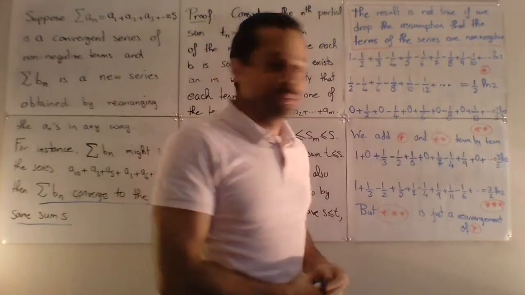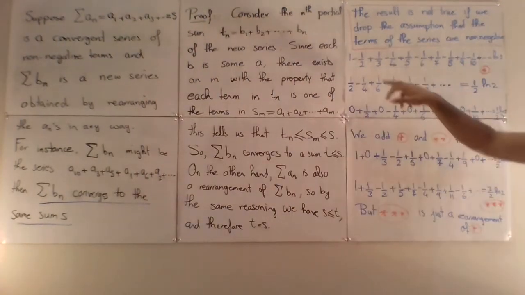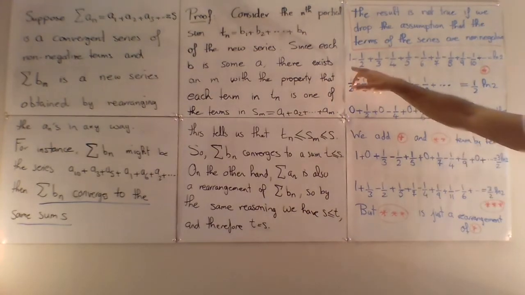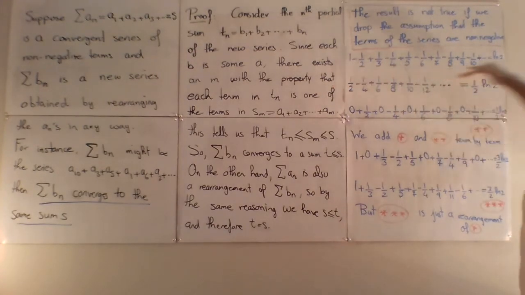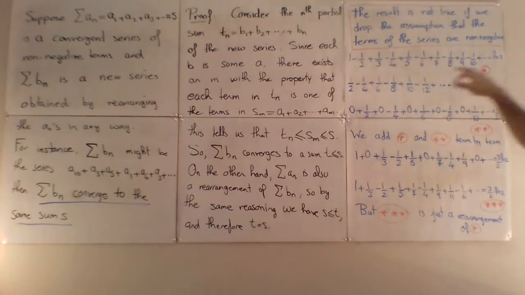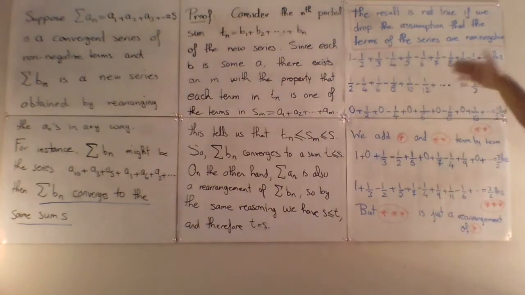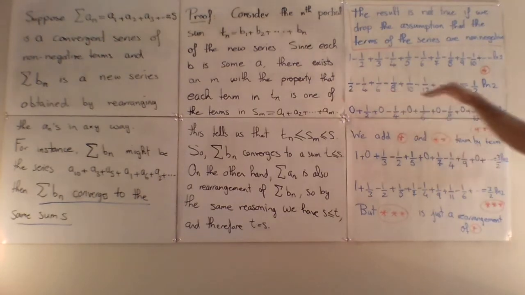Let's see an example that shows you that rearranging the order of terms of a series is not a trivial thing. We start with the alternating harmonic series, which we proved has sum ln2: 1 minus 1/2 plus 1/3 minus 1/4 plus 1/5, etc. We multiply every term of the series by 1/2.